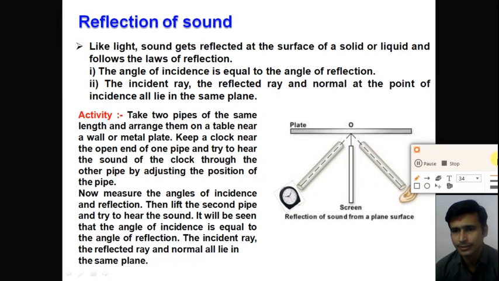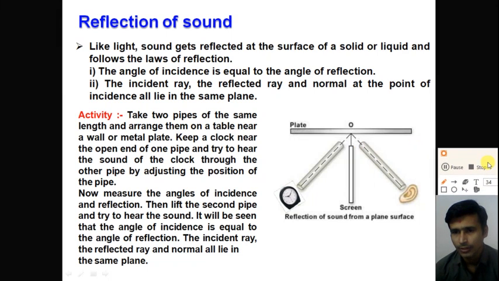So let us see this. Here let us consider this ray as the incident ray, and this incident ray makes an angle with the normal, called the angle of incidence, and it is represented by i. This ray is the reflected ray from this plane surface, right?